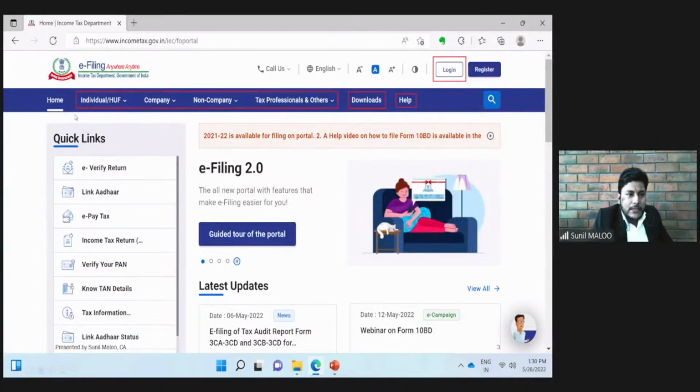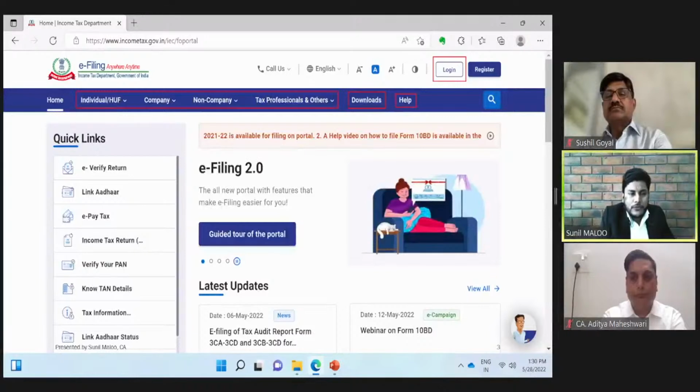As you all can see, this home page has different tabs like individual HUF, company, non-company, tax professional, others. So these are the four categories which are broadly the users of this portal. Either the person can be an individual HUF, or a company, or a non-corporate assessee, and at last, tax professionals like us. So these are the four particular tabs from which we can get the relevant material from the official portal of